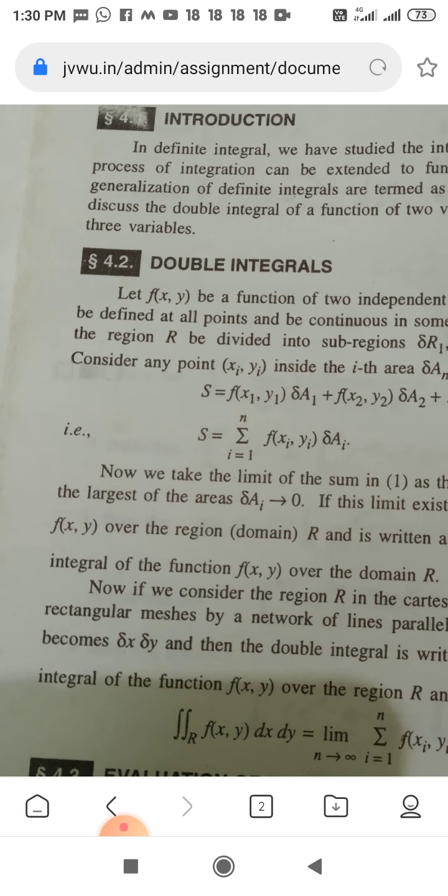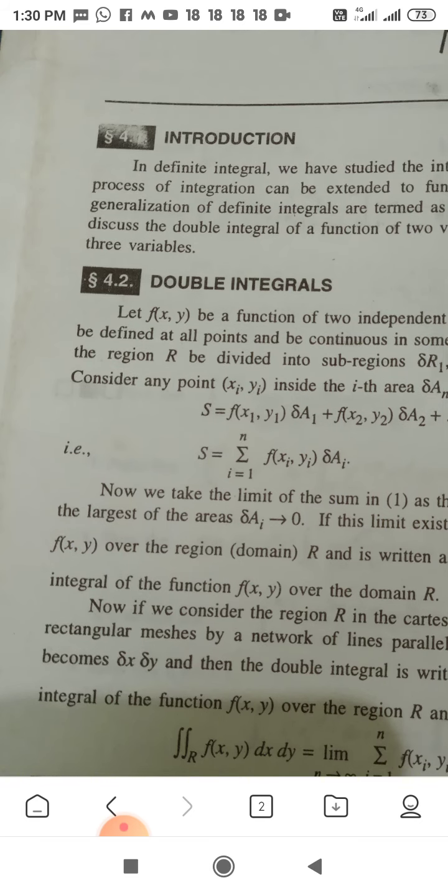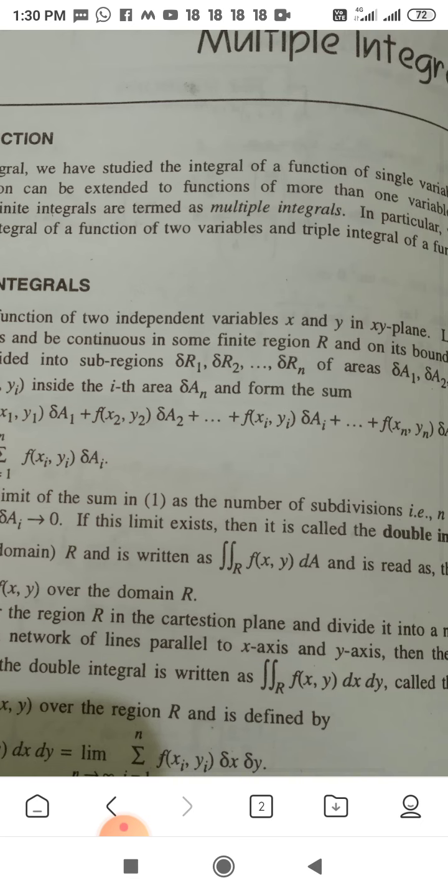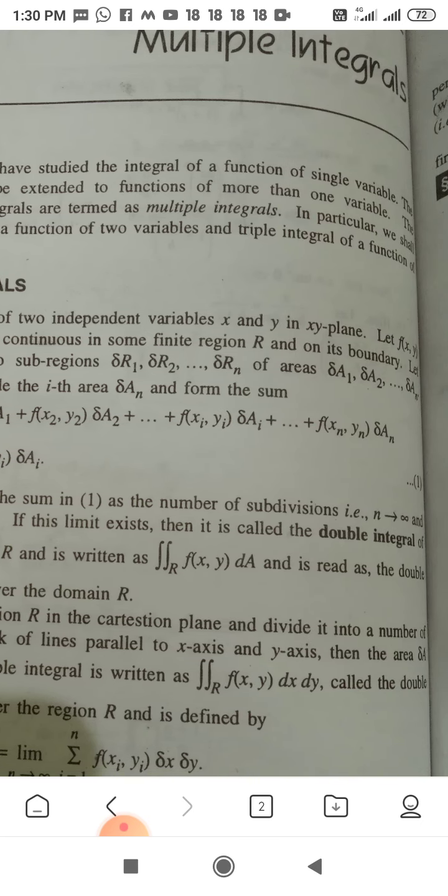Consider an arbitrary point (xi, yi) inside the ith area delta Ai, and form the sum S equal to f(x1,y1) delta A1 plus f(x2,y2) delta A2 plus ... f(xi,yi) delta Ai plus ... f(xn,yn) delta An.